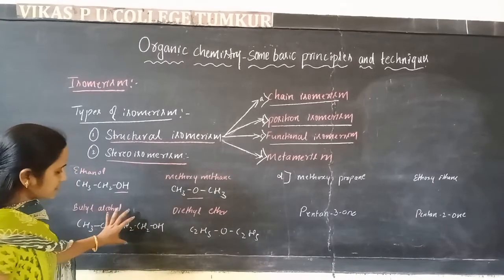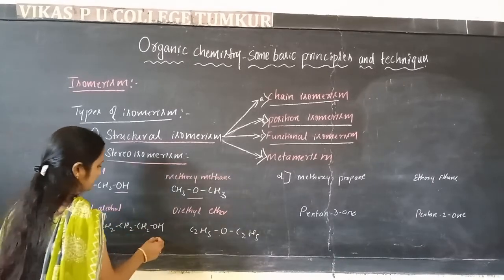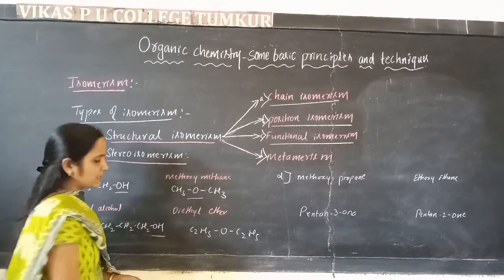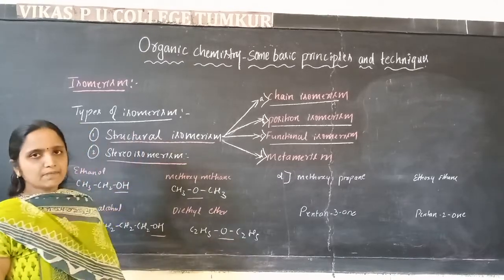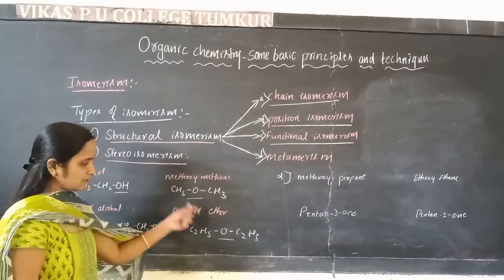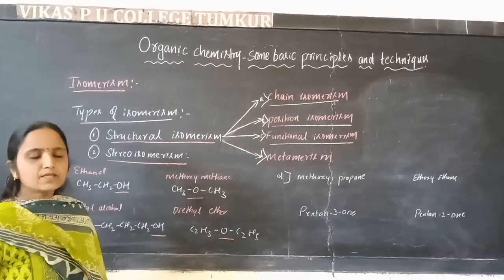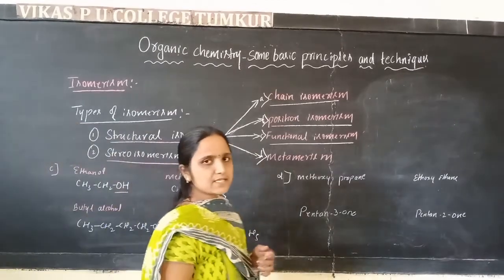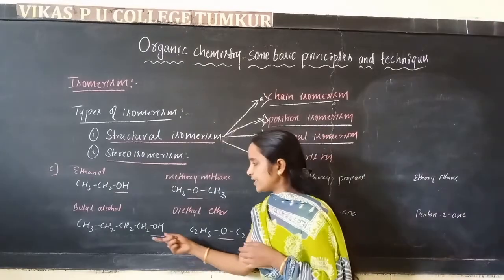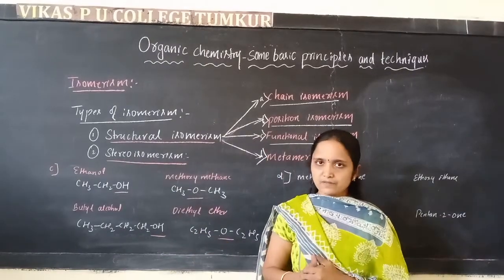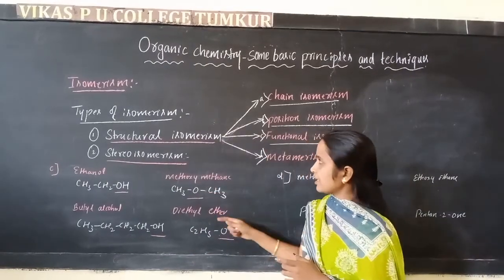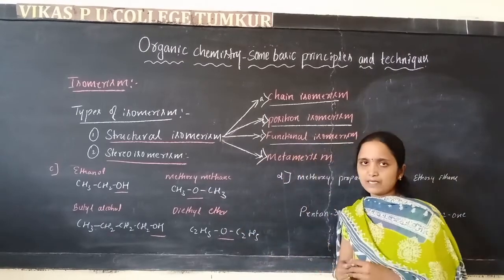This is an alcohol group, but here there is an ether group. That is, the functional group is different, even though it has the same molecular formula, it is going to be different in the functional group. These are examples for the functional isomerism.